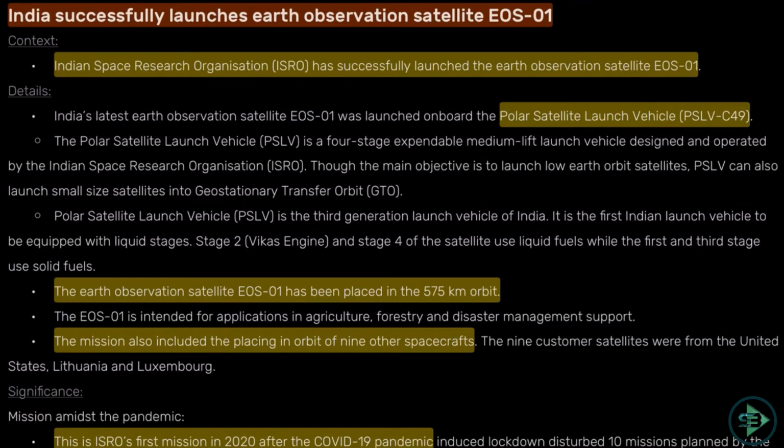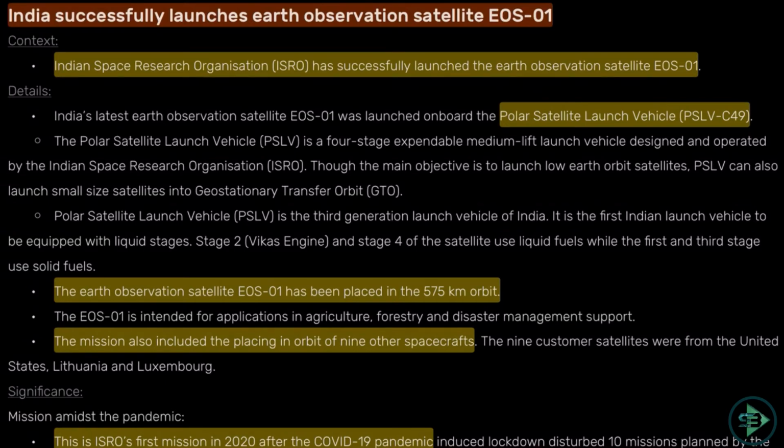What current affairs part can you expect from this? The EOS-1, Earth Observation Satellite 1, was launched with which vehicle? The vehicle name is PSLV C-49, Polar Satellite Launch Vehicle. Now, why is this called by this name? We'll cover this in the static part of Science and Technology GK, where we'll understand orbits, satellite launch vehicles, and everything about how the science works behind the satellite launch.